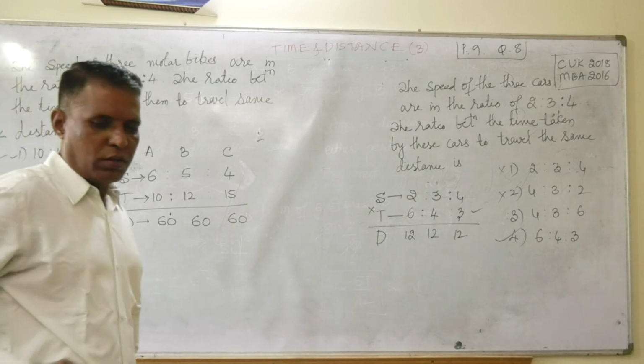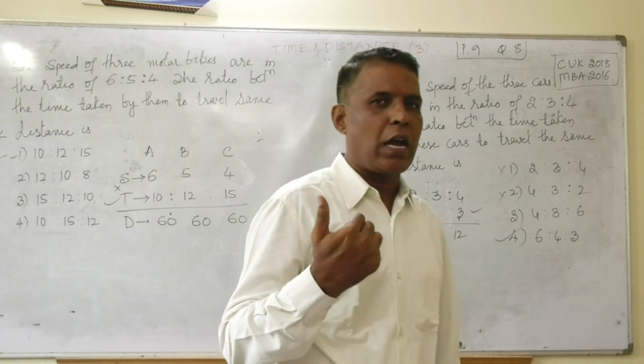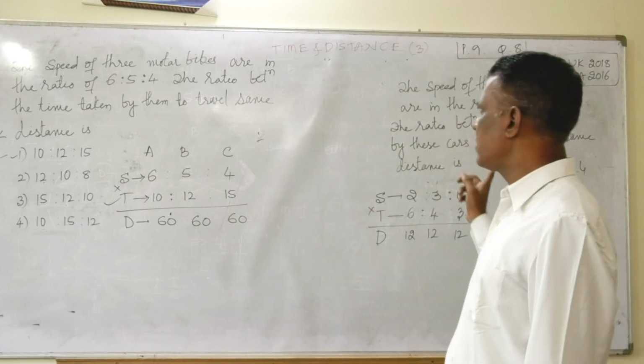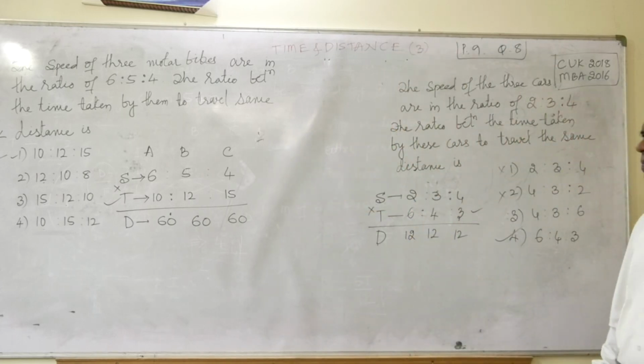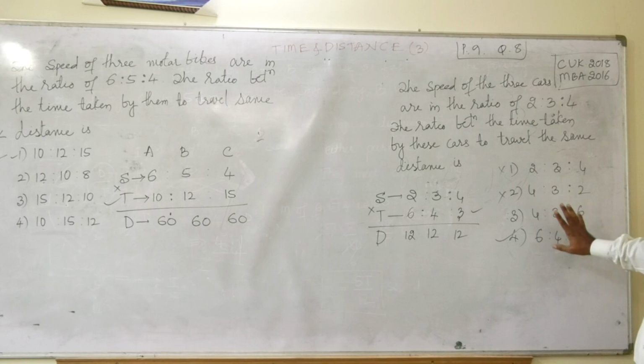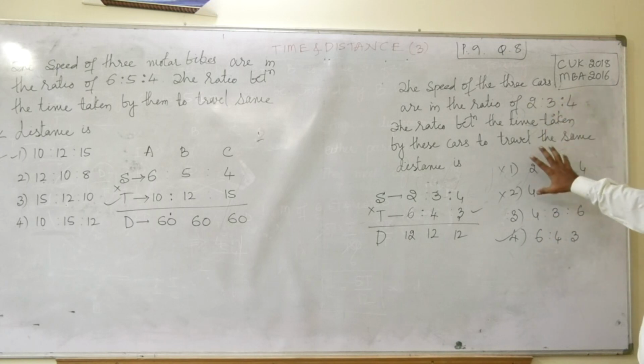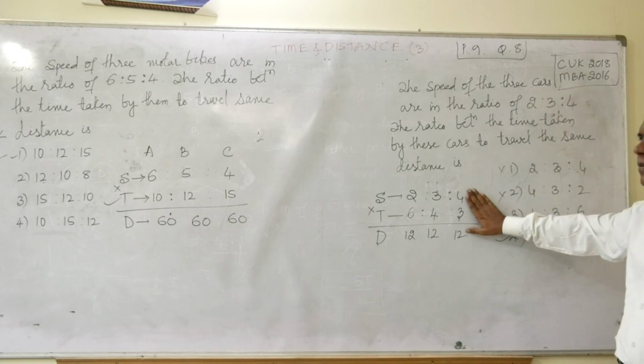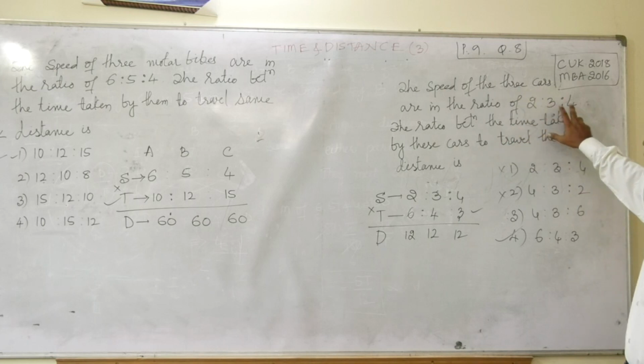So these are some questions I have chosen from your previous year question papers, and how we can answer these questions without using paper and pen. Simple, by observing the data we can pick the answer, friends.